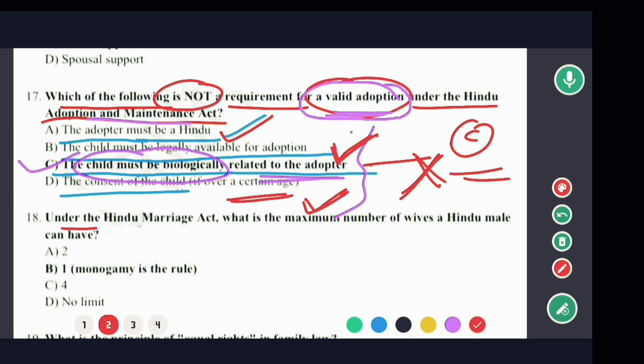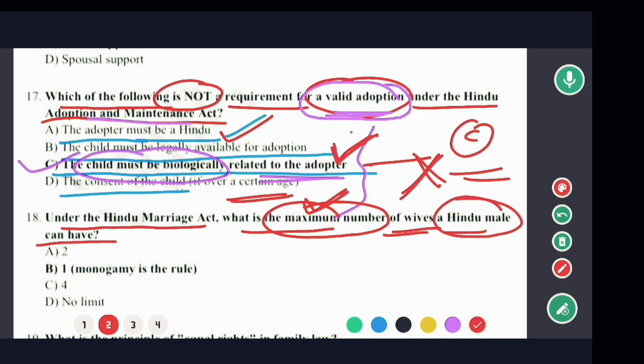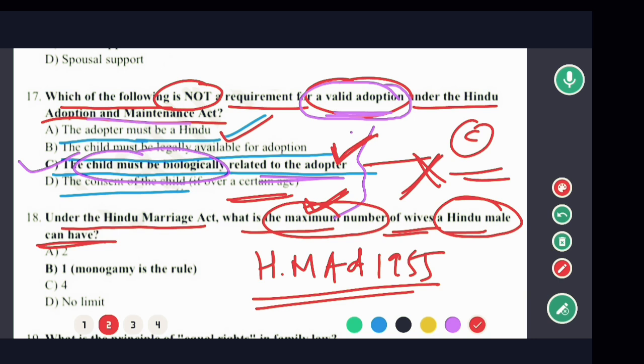Next question is, under the Hindu Marriage Act, what is the maximum number of wives a Hindu male can have? That means क्या बोल रहा है? हिंदू मैरिज एक्ट के अनुसार, ओके, हिंदू मैरिज एक्ट, that is 1955 के अनुसार एक हिंदू मेल को कितना वाइफ रखने का राइट और परमिशन दिया गया है, ठीक है. The options are 2, 1, 4, no limit.